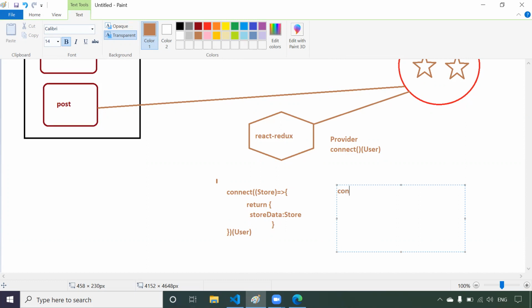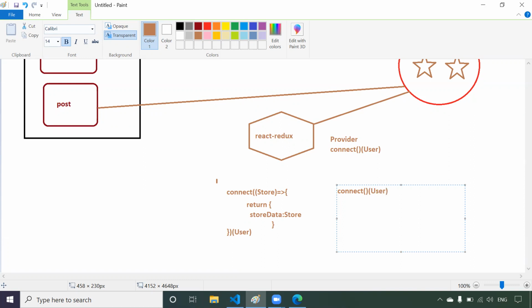Okay. Now connect is a function. It is a function which is coming from React Redux. So if it is a function, we have to call the function. So what is the use of this function? The function is used to connect our component to Redux. But how can connect know which component I need to connect? Because in your application you might have 100 components, right? So we have to pass the component as an argument. So I'm passing the argument.